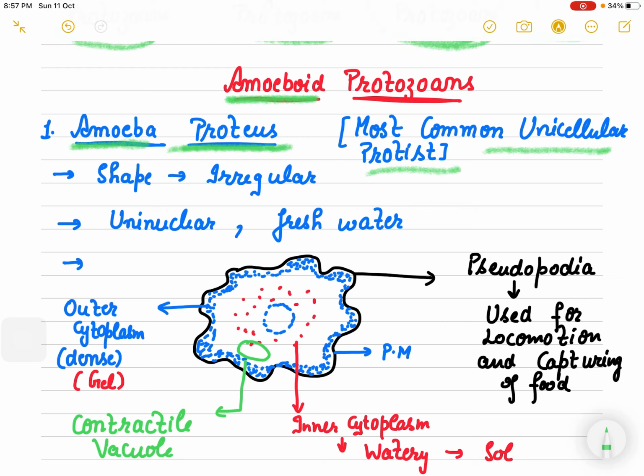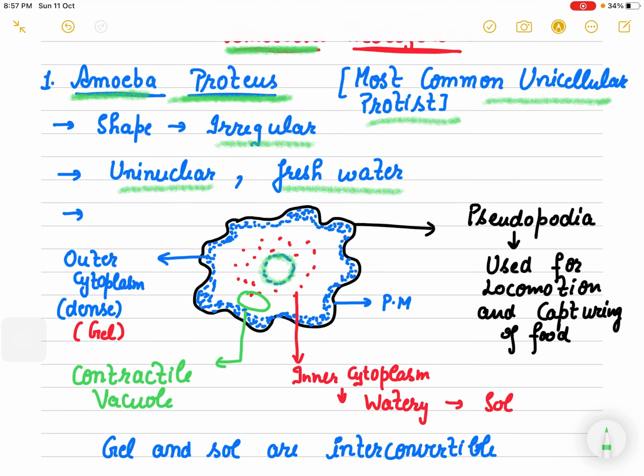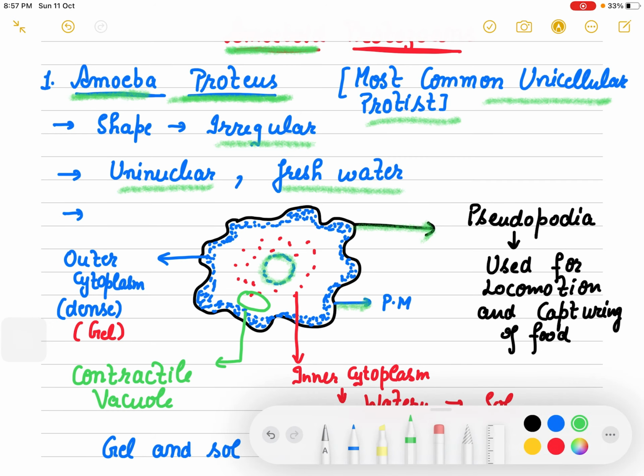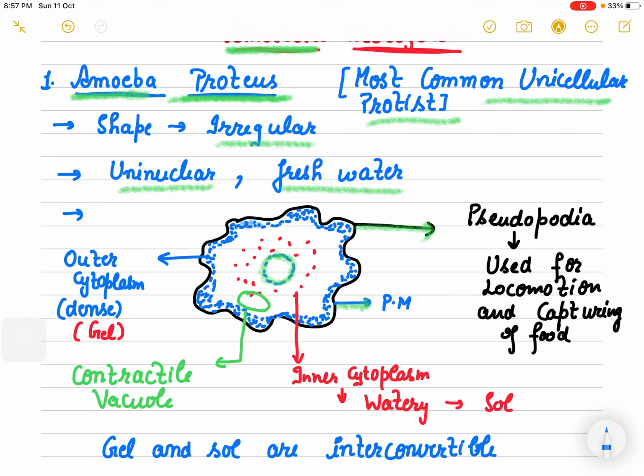This is the most common one. Its shape is definitely irregular. It is uninucleate, a single nucleus is present here, and it is found in fresh water. If you look at its structure, the outer false feet are known as pseudopodia, and this is the plasma membrane. Amoeba has two kinds of cytoplasm.